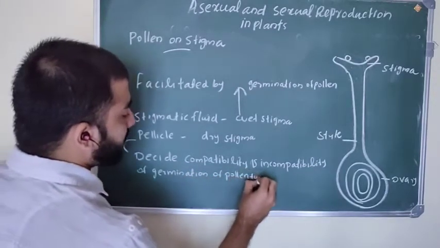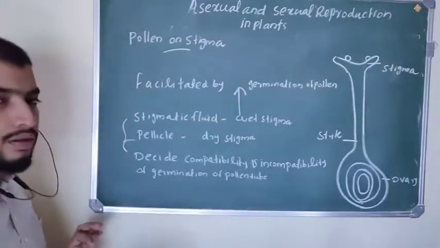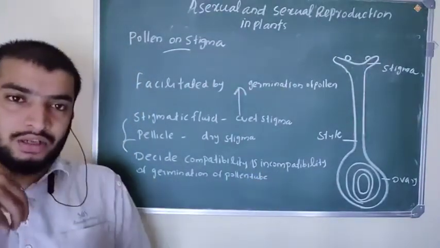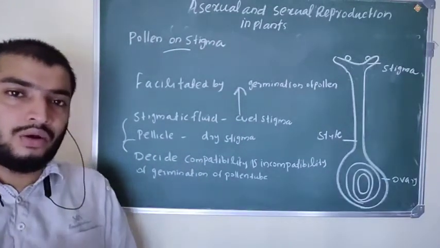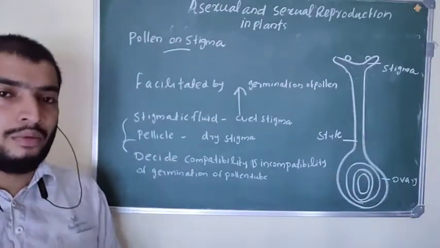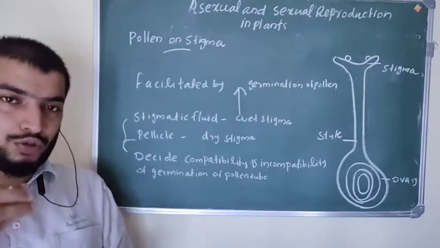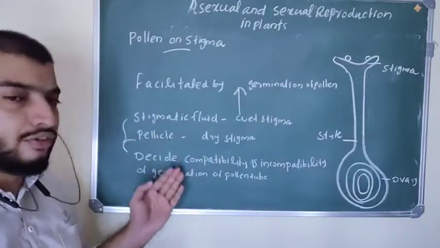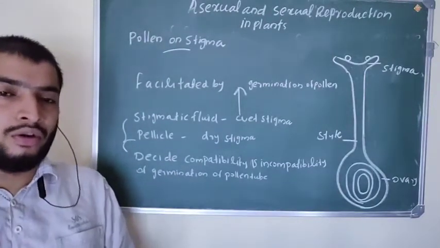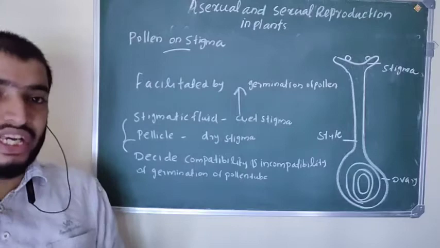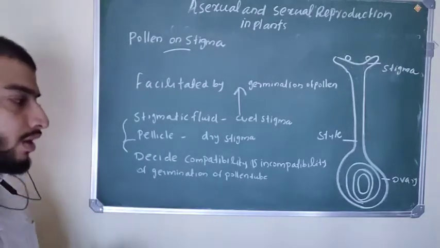Compatibility means that if these factors are present on the stigma, they allow the germination of the pollen grain. Incompatibility means that these two factors, stigmatic fluid and pellicle, do not allow the germination of the pollen grain; they reject it.